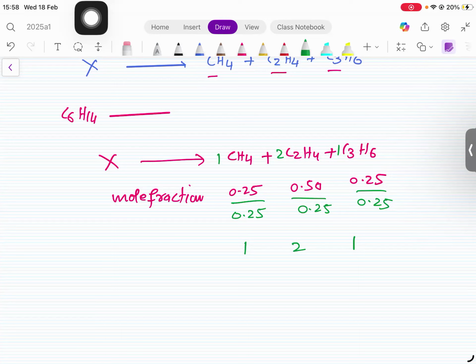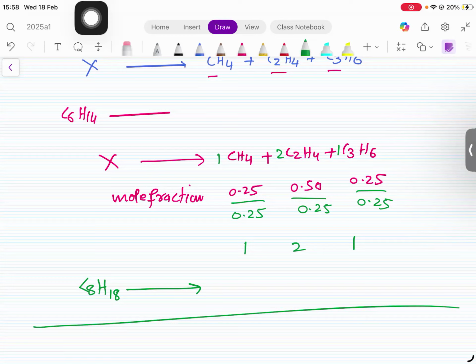So how many total carbons? 3, 4, 7 plus 1, 8. So C8. H is what? 18. C8H18, right? It cracks to give this. I just added carbon and hydrogen to get this X. I converted the mole fraction into a whole number and then added carbon and hydrogen to get X. So this is how the cracking takes place. That's all about the alkanes and their cracking.